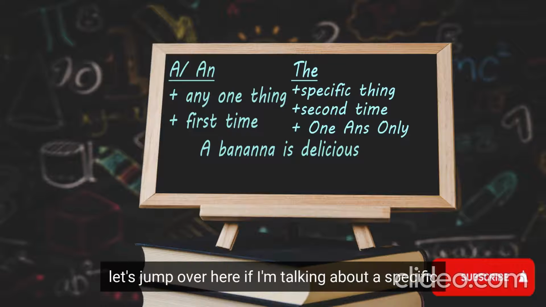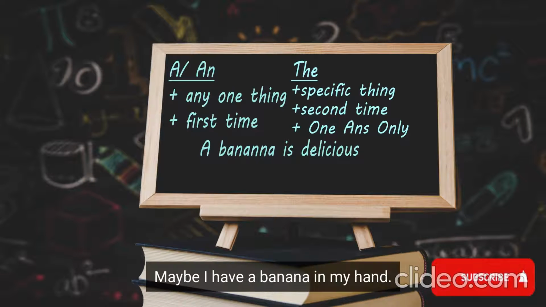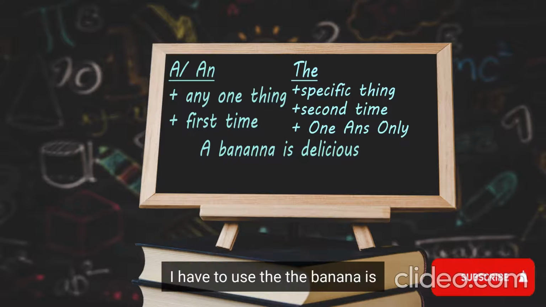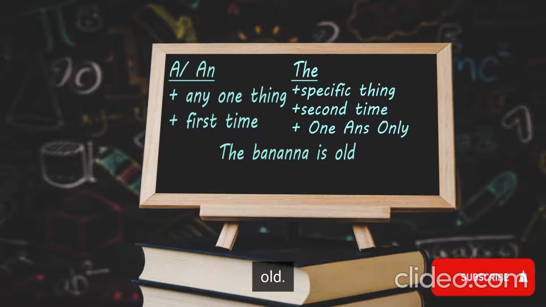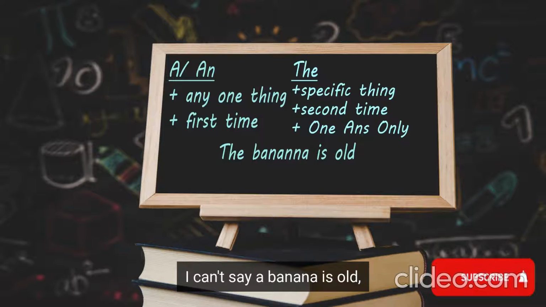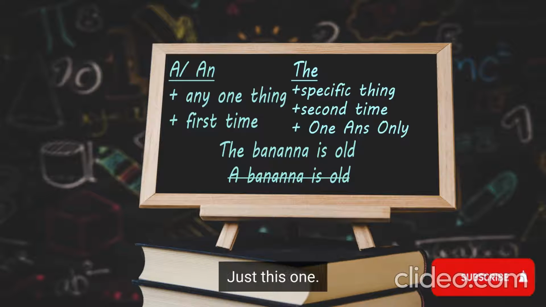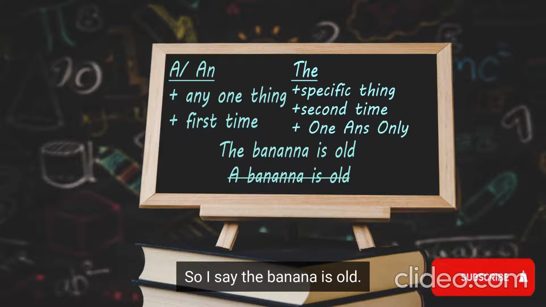Okay, now let's jump over here. If I'm talking about a specific banana, maybe I have a banana in my hand, it's specific, not any banana, this one, I have to use the. The banana is old. Okay, this one. I can't say a banana is old, then that means all bananas are old. And that's not true. Just this one. So I say the banana is old.